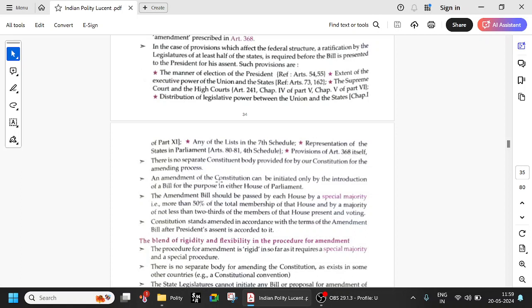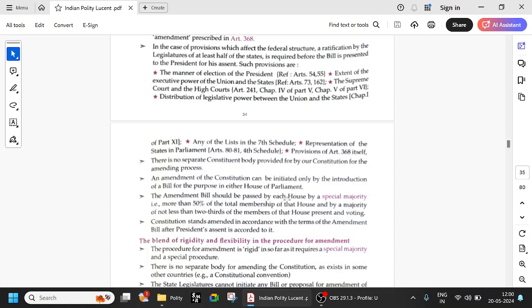So if you want to do an amendment to the constitution, it can be initiated only in either house of parliament. That means both Lok Sabha and Rajya Sabha. So usually questions are asked, if it is a constitution amendment bill, it can be introduced only in the Lok Sabha, or they can say only by elected members of the parliament and the assembly. Some questions will be asked like that. No, only in either house of parliament. That means it can be done either in Lok Sabha or Rajya Sabha.